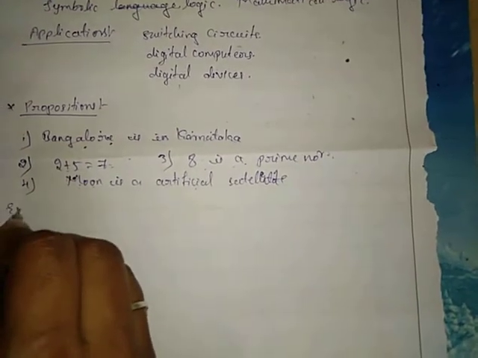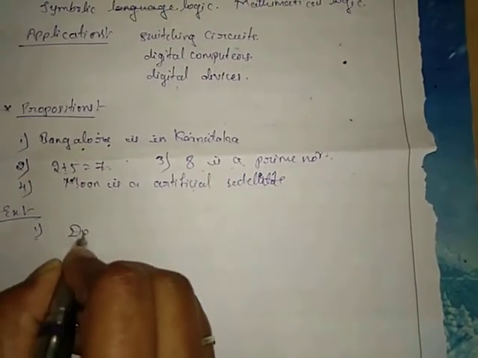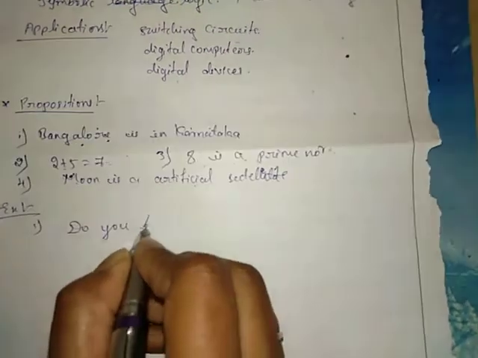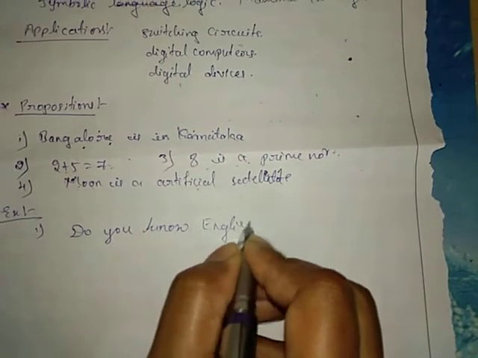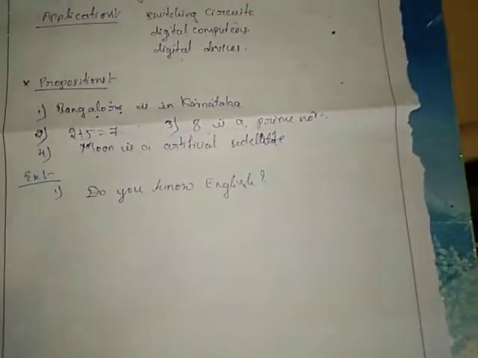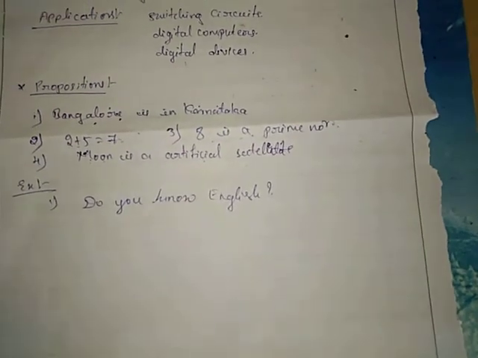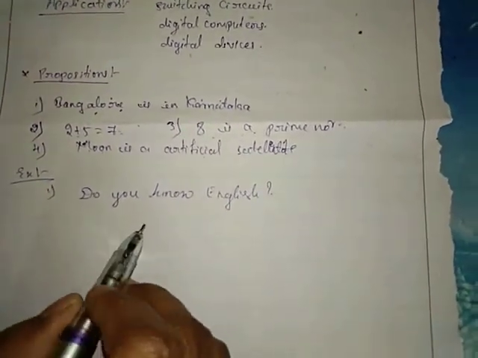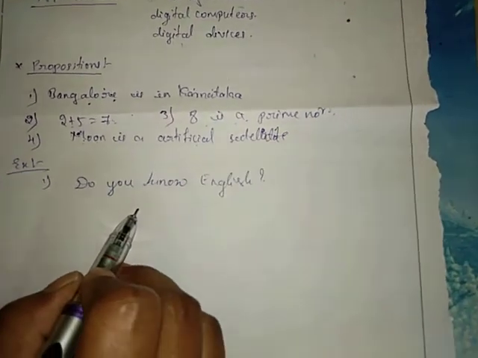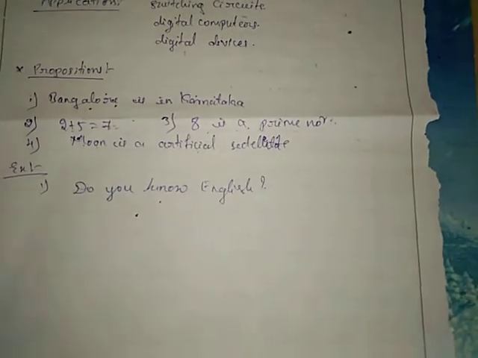So for example, first one, do you know English? It is also one of the sentence or maybe a statement. So you can see here the sentence. We cannot say definitely, we cannot say the sentence one is a question pattern.